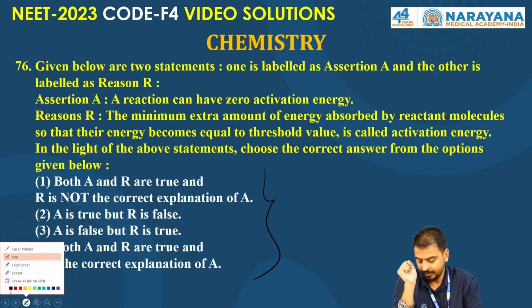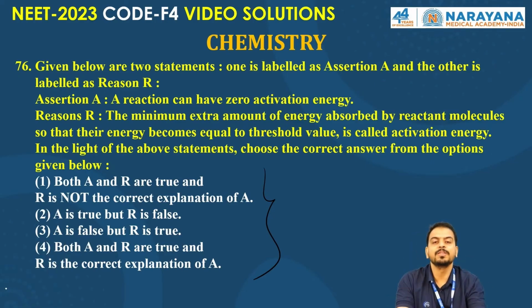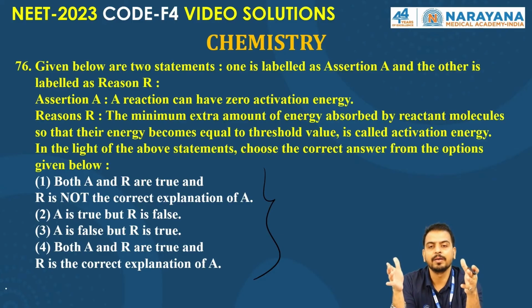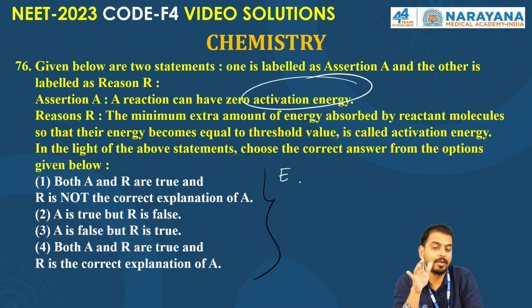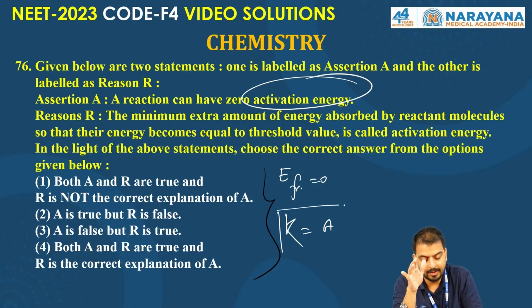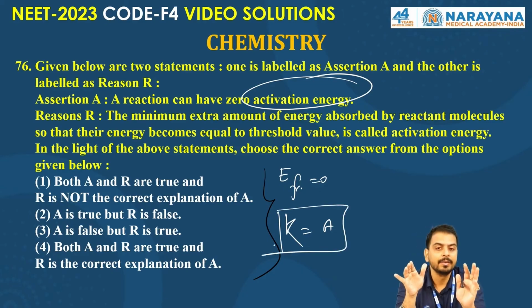The question says: given below are two statements, one labeled as assertion A and the other labeled as reason R. Reactions can have zero activation energy. Yes, in this case, the activation energy for a free radical reaction could be zero, and the exponential factor becomes 1 in the Arrhenius rate constant.